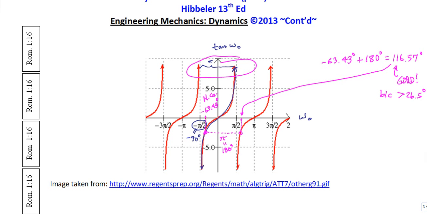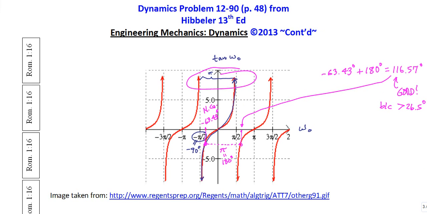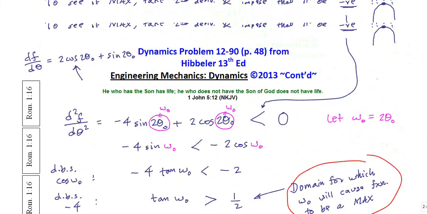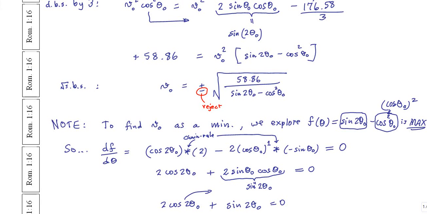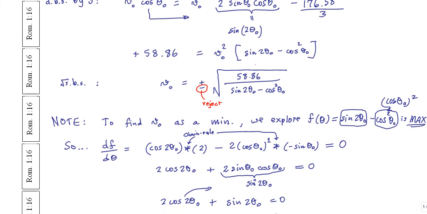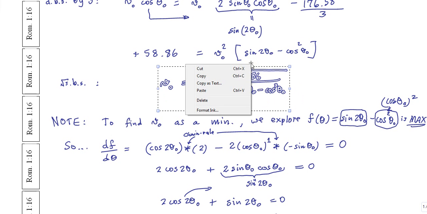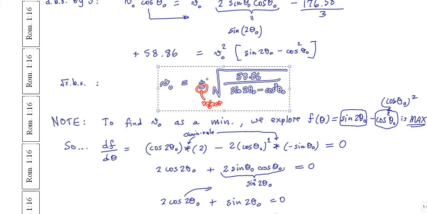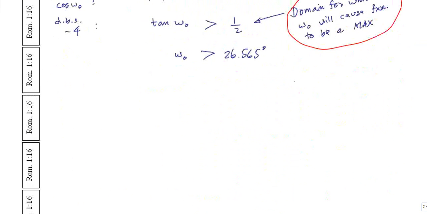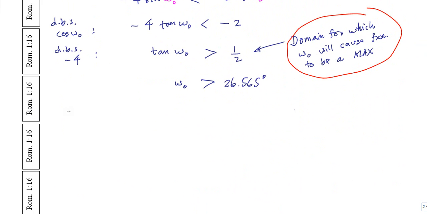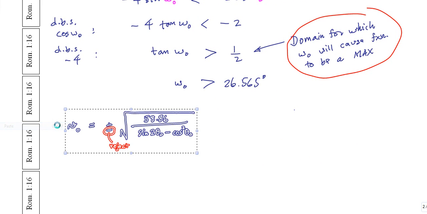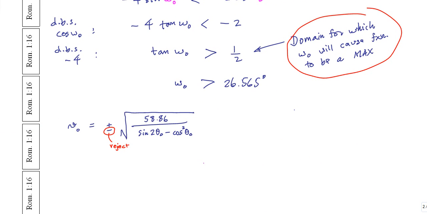And now let's go ahead and plug it in to our equation that we found way back here. Let me copy and paste it. Okay, here's that equation. I'm going to copy this and we'll paste it down here. Okay, and I'll just get rid of this reject the negative root.